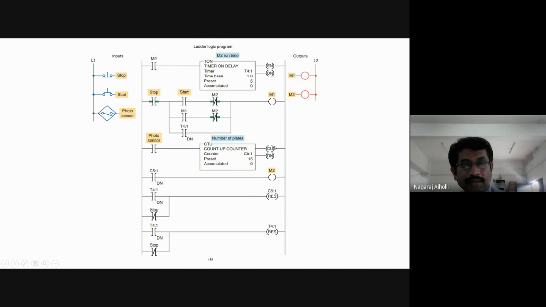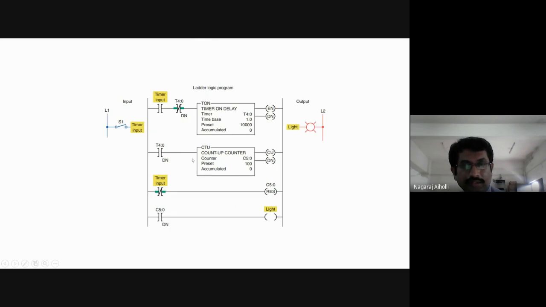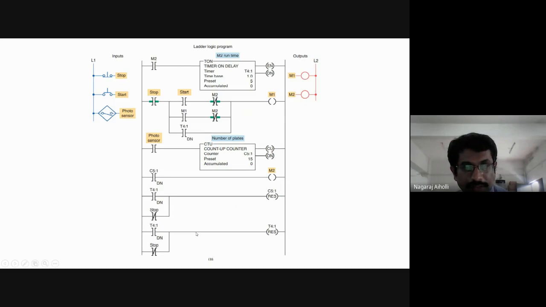This is the ladder logic program that we have written for the plate stacking process. One more application, one more ladder logic program to illustrate the combination of timer on and the up counter. This is all about today's class.